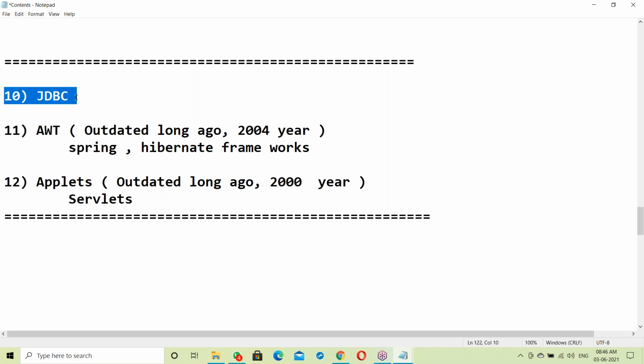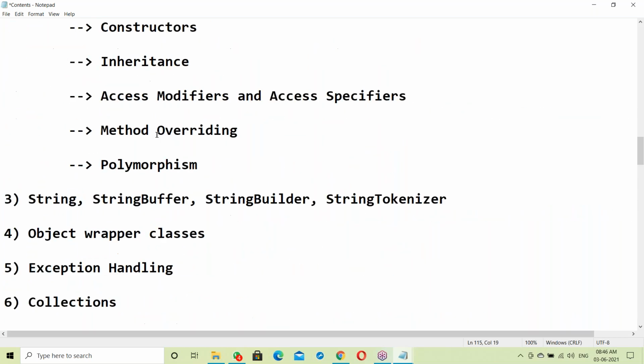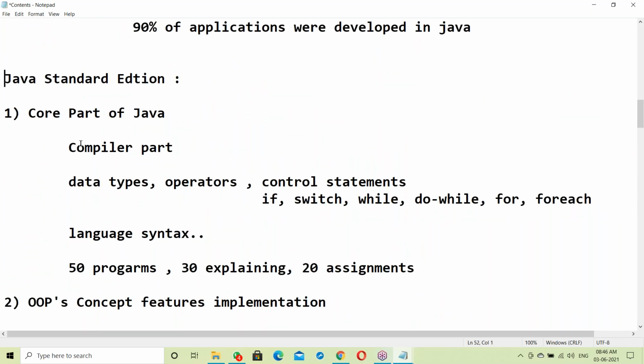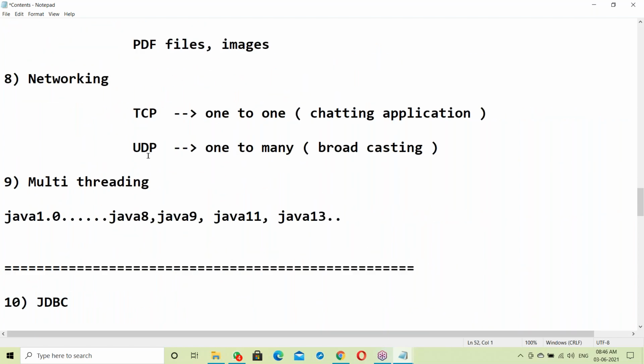It's advanced Java. This is not your course, it comes under advanced Java. Your course is up to multi-threading in SE. You are learning SE, your syllabus is Java Standard Edition.